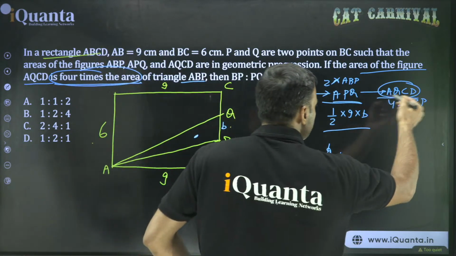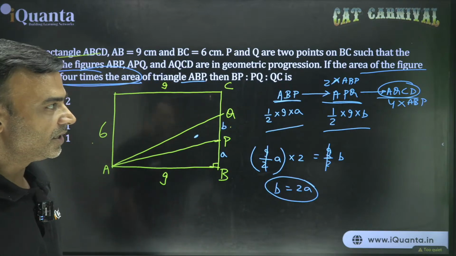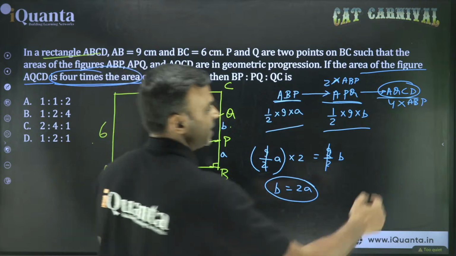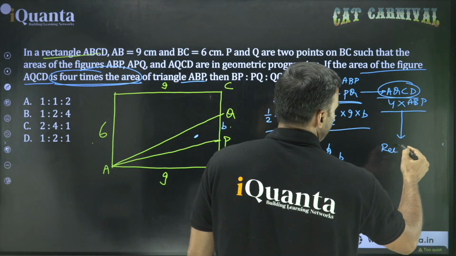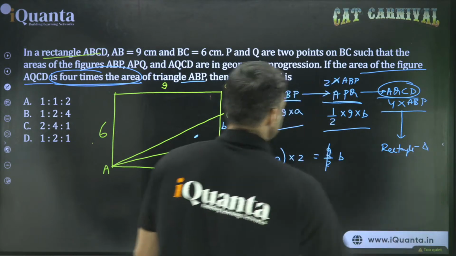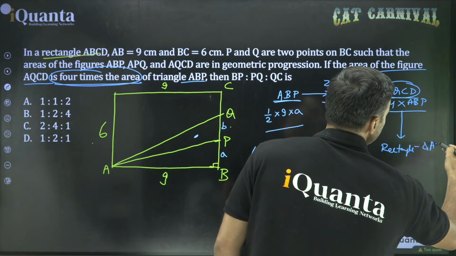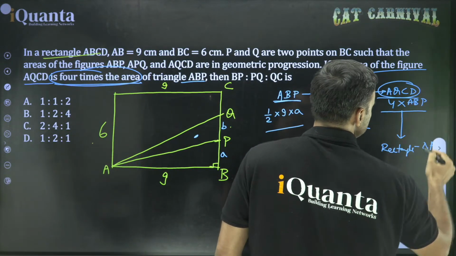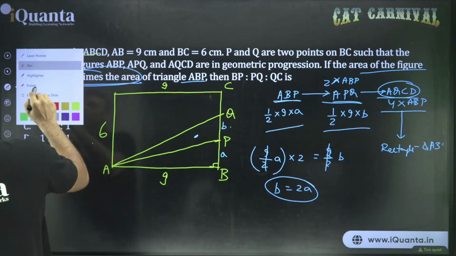दूसरा, there is another way of calculation of area of AQCD. What is that? Area of AQCD is rectangle minus triangle. कौन सा वाला? देखो तो ABQ. Can you see that? ABQ पूरा. Okay, I'll write it here.